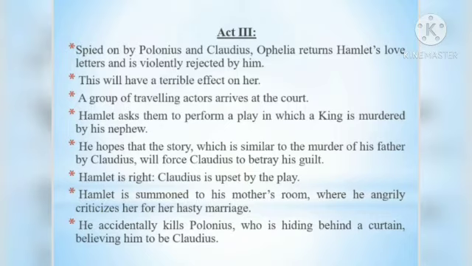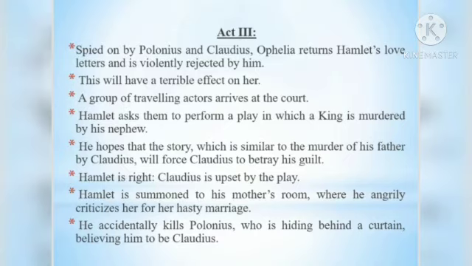Later, a group of traveling actors come to the court, and Hamlet asks them to stage a play similar to the death of the late King Hamlet. And all this while, Hamlet was looking for a way to find out whether Claudius was guilty of the murder or not. And he thought this to be the best way to find it out.